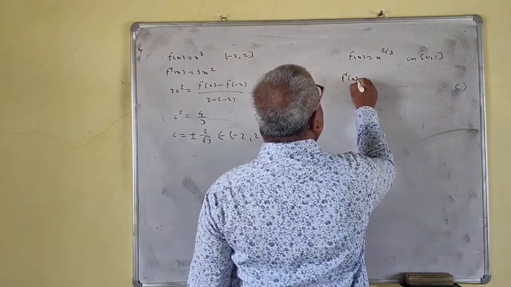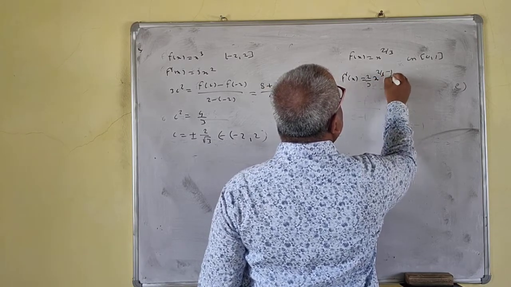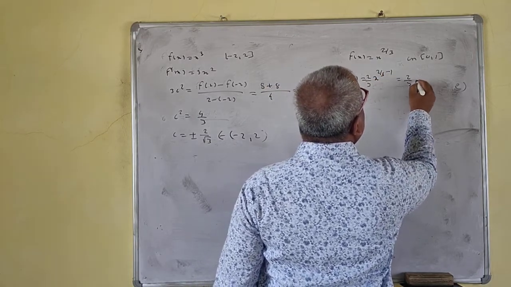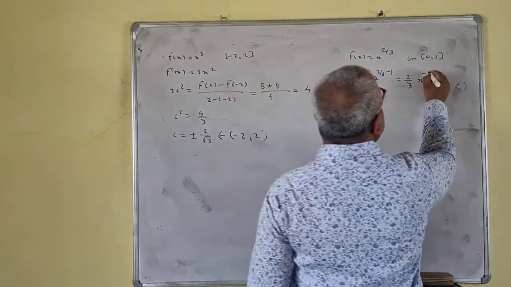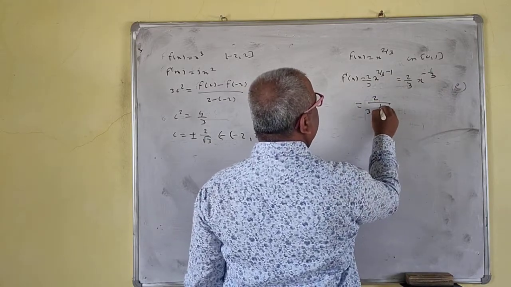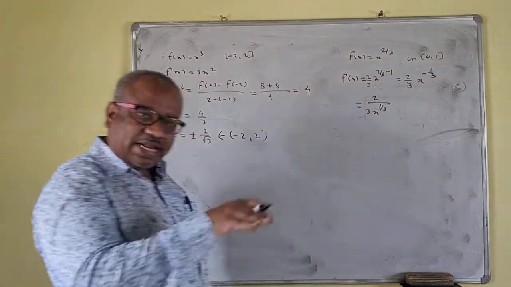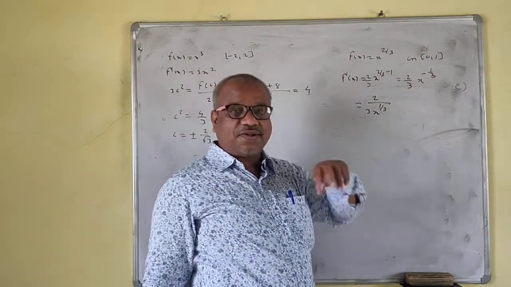But f prime x is equal to what? x to the power 2 by 3 minus 1, so that is 2 by 3 x to the power minus 1 by 3. So this is 2 upon 3 x to the power 1 by 3. Your x is in the denominator. So now here f is not differentiable at x is equal to 0.